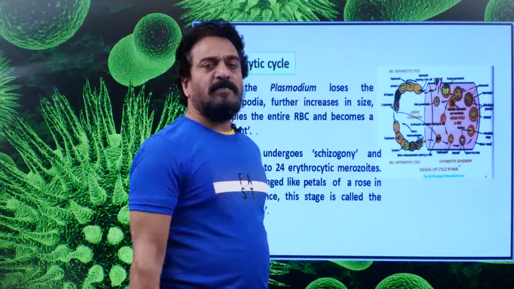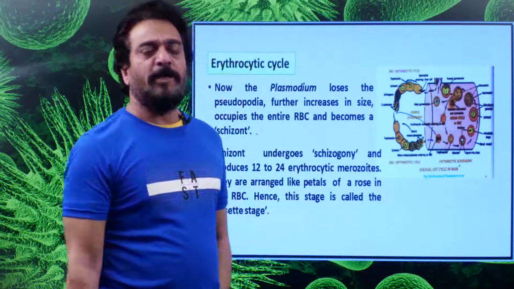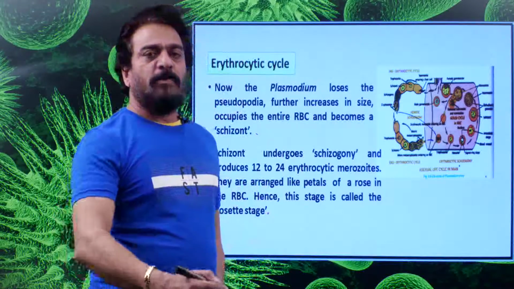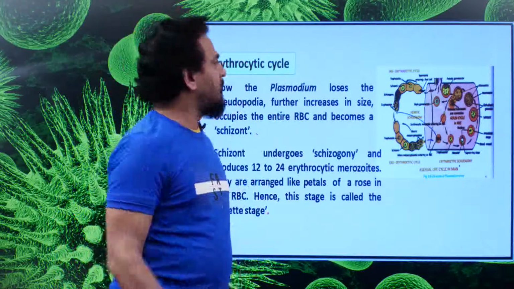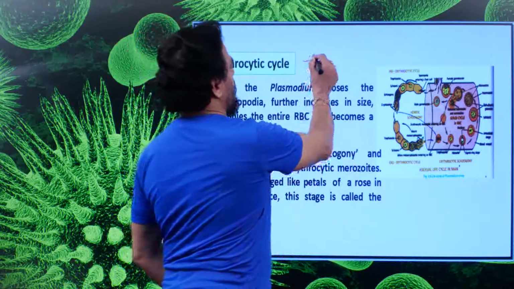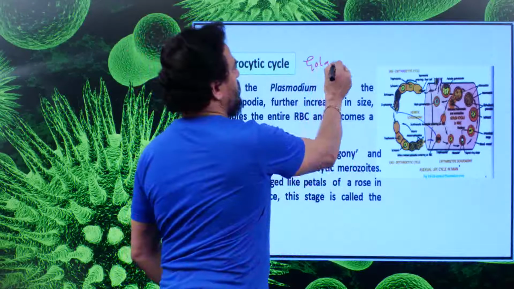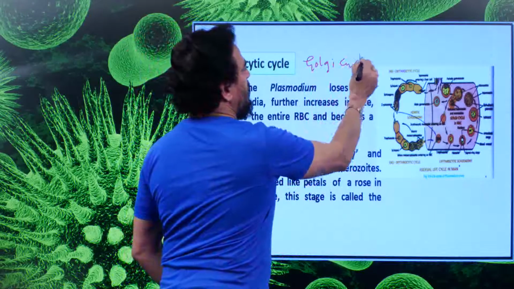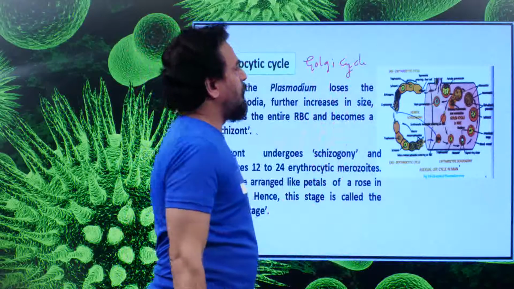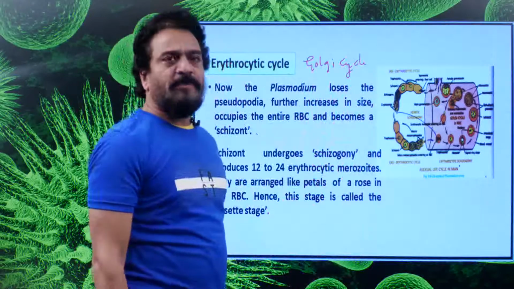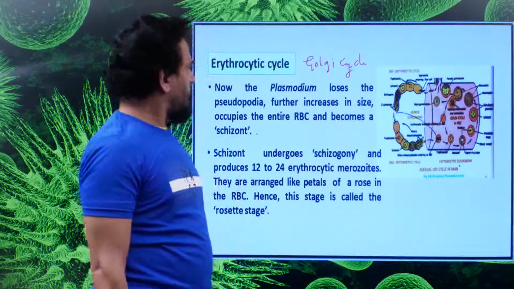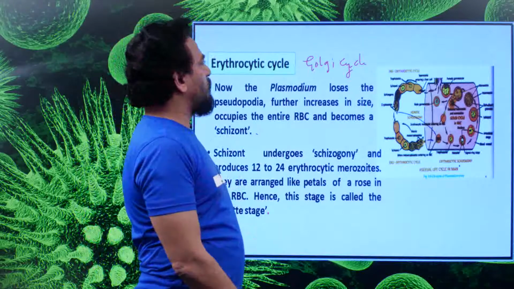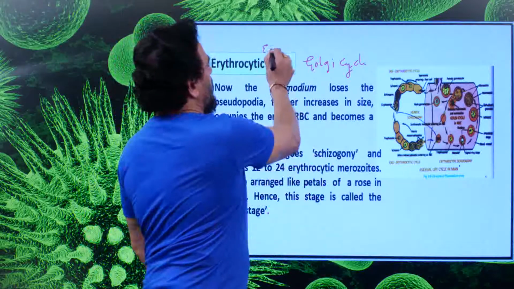So, the last thing that happens in the human being in the process of the life cycle of Plasmodium is the erythrocytic cycle, otherwise called the Golgi cycle, because Carmelo Golgi was the scientist who gave the account of the life cycle of Plasmodium that happens in the RBC of the patient. So, that is why it is also called the erythrocytic cycle or endoerythrocytic cycle.